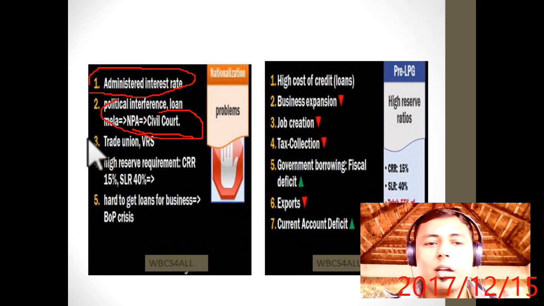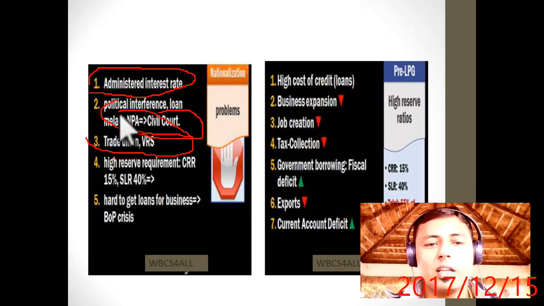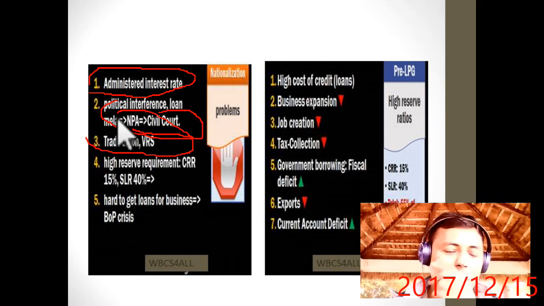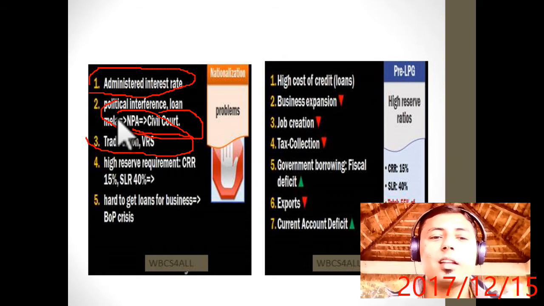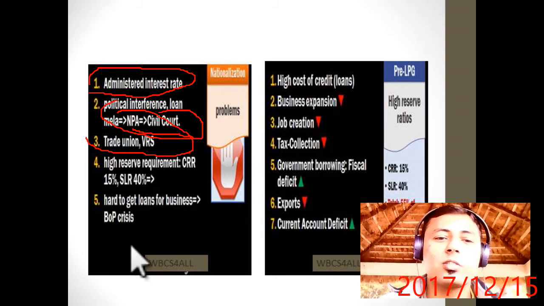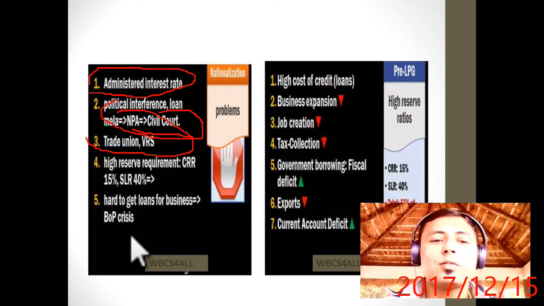Then there were trade unions and VRS, obviously. At that time there was a high reserve requirement. CRR was 15% and SLR was 40%, and PSL was again 40%. So you can see the condition of the bank. It was hard to get funds for business. That is why the BOP crisis happened.